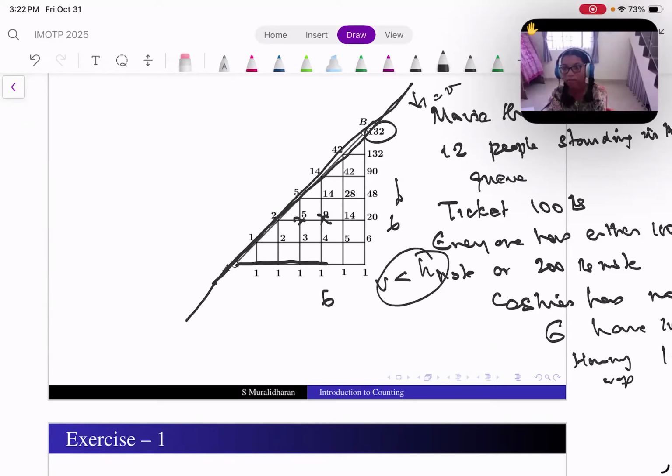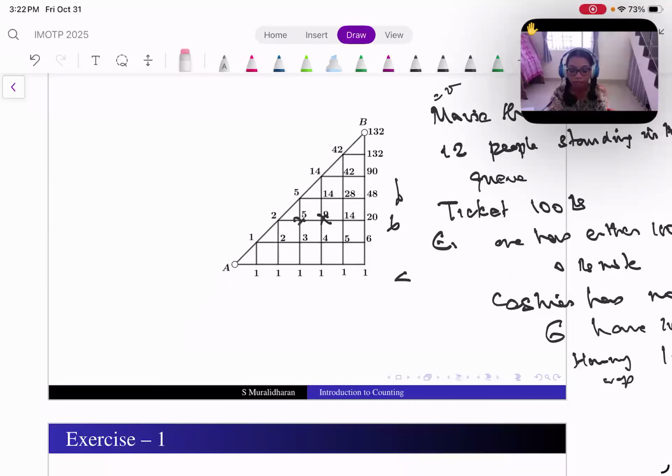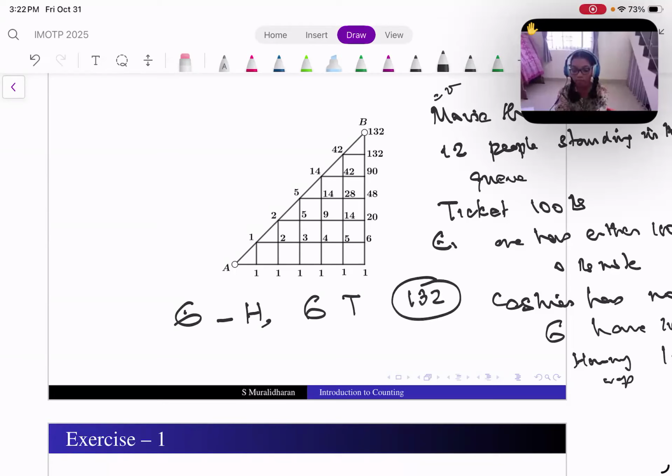So the cashier problem is the same as this problem in disguise. Asma did a great job. The number of ways of arranging 6 100 rupee notes and 6 200 rupee notes is basically 132.